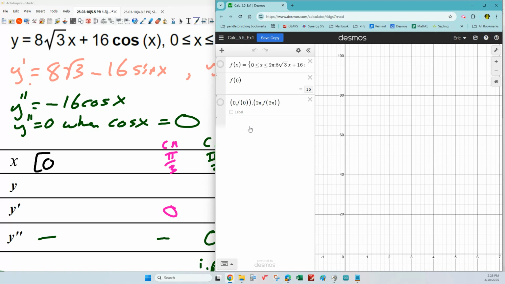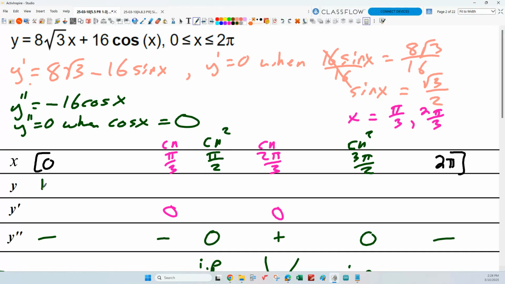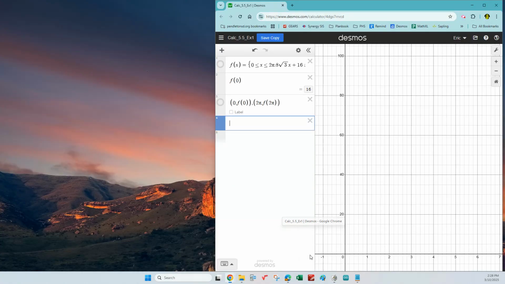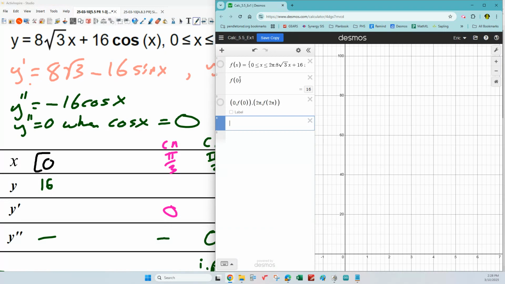Okay, and so if I evaluate the function at 0, I get 16, right? So I need a 16 there. If I evaluate the function at what else? Pi thirds. I get roughly 22.5.